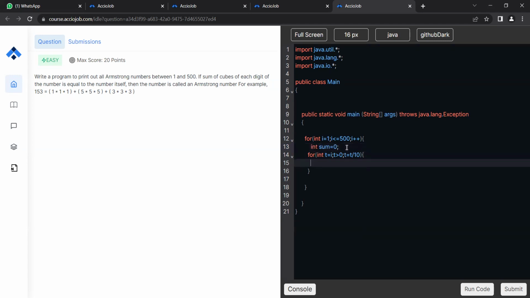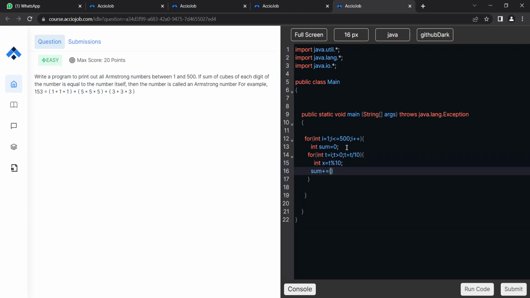So what were we doing in the for loop? We were extracting out the value. What was the variable we used? We used x. So int x is equal to t mod 10. What do you guys think? Modulus. Yes, modulo 10.